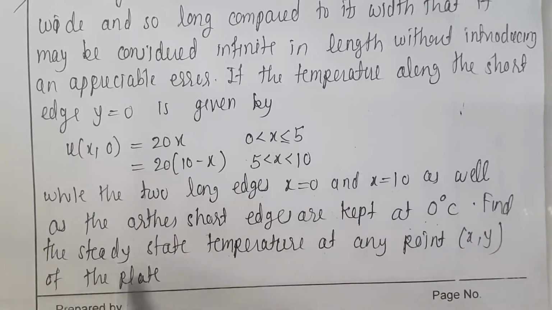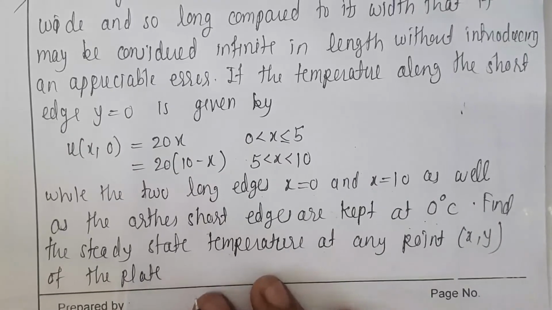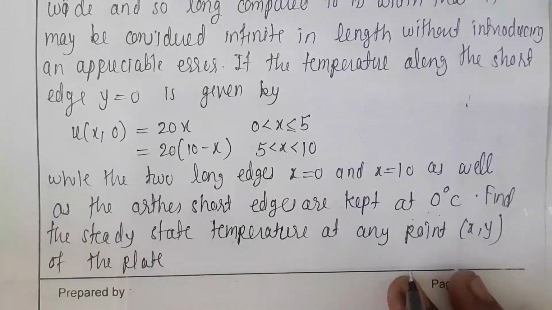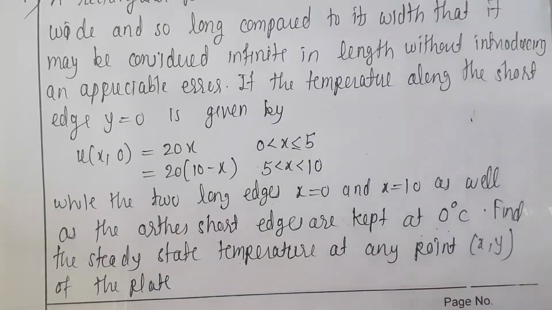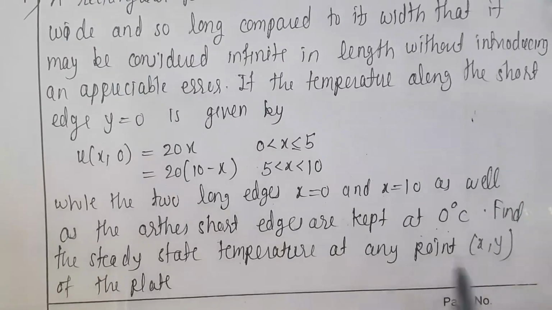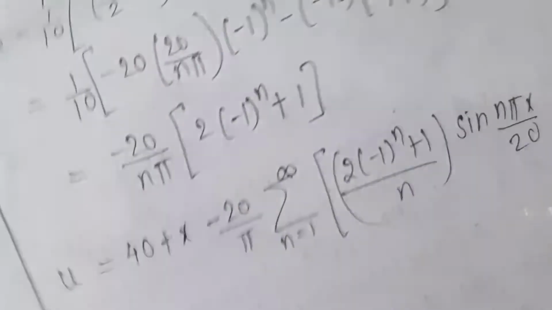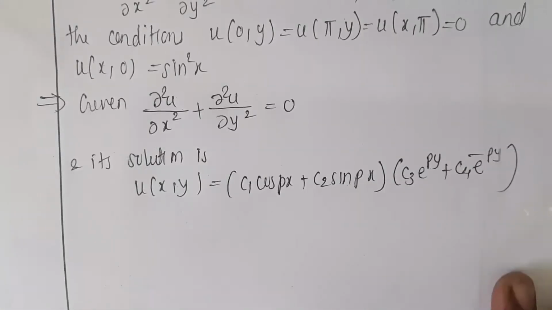So find the steady state temperature at any point x, y of the plane. What we want is the steady state temperature, that is u. Steady state temperature means Laplace equation, remember. So whenever the question is about steady state temperature, it is always a Laplace equation, which does not change with time. So here we consider first the Laplace equation.